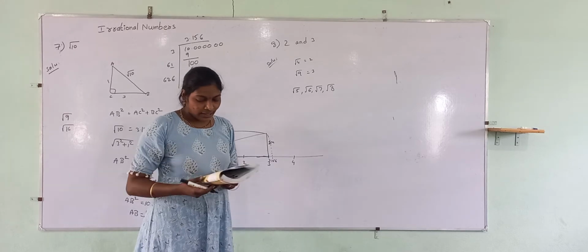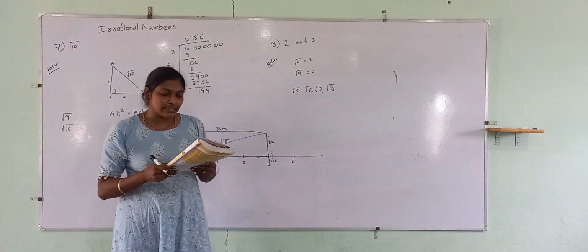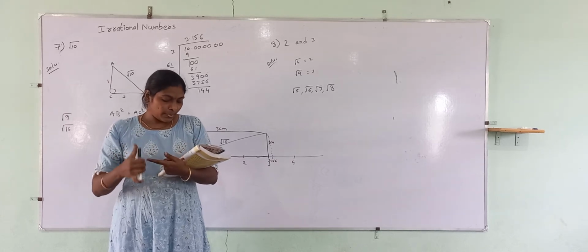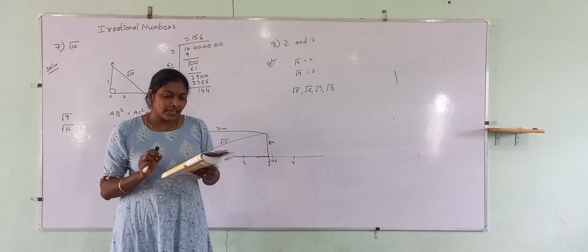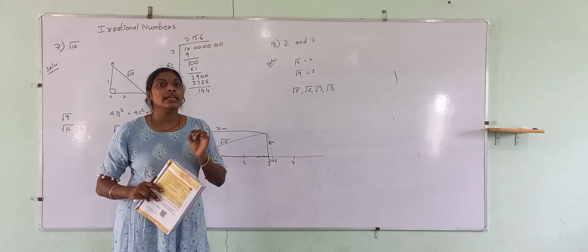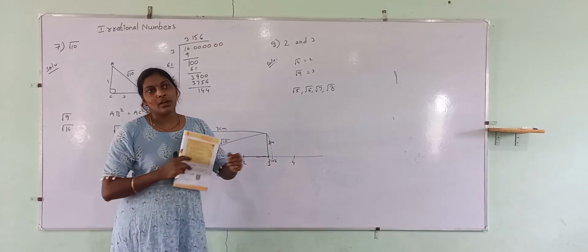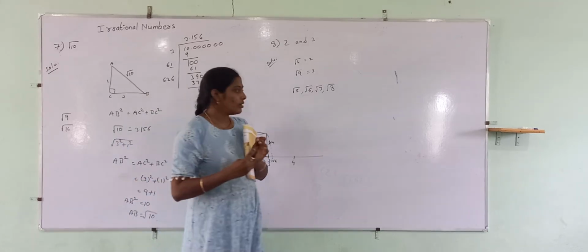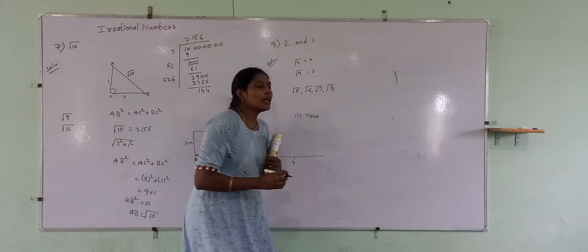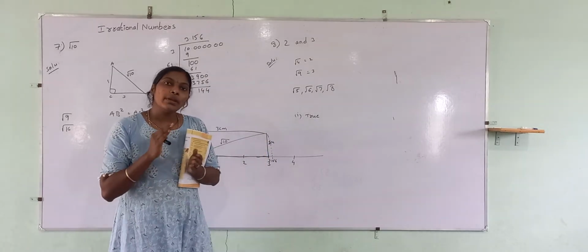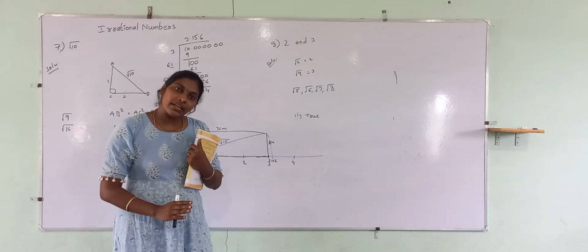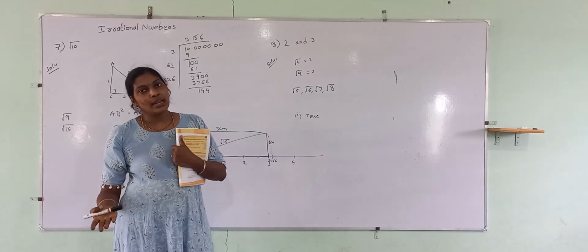Last one. State whether the following statements are true or false. Justify your answer. First one. Every irrational number is a real number. Every irrational number is a real number. True or false? It's true, because real numbers are a combination of rational and irrational. So every irrational number is a real number.